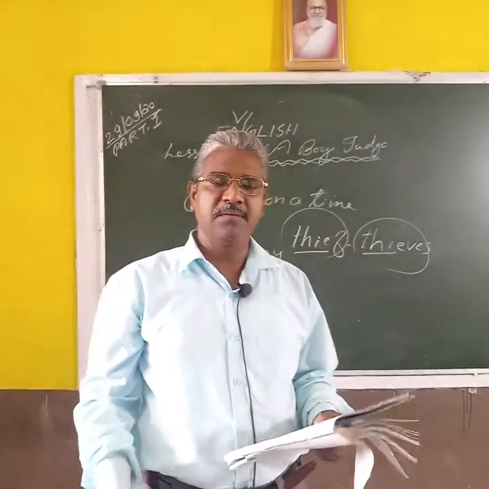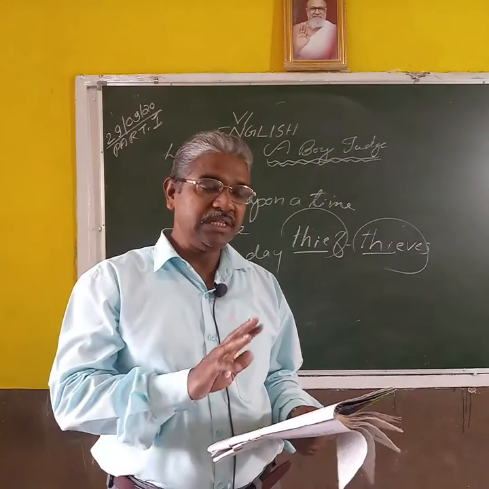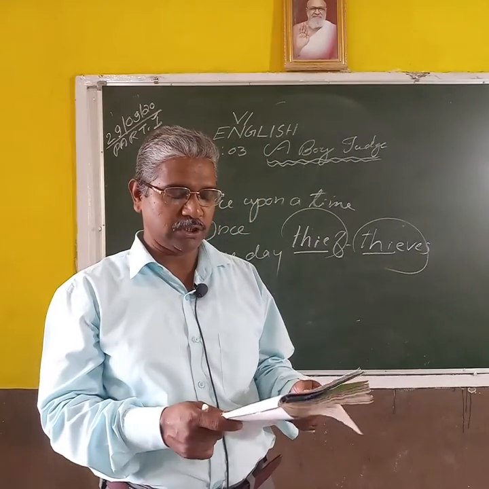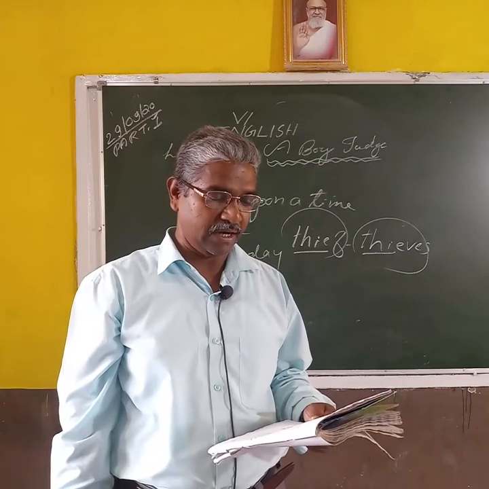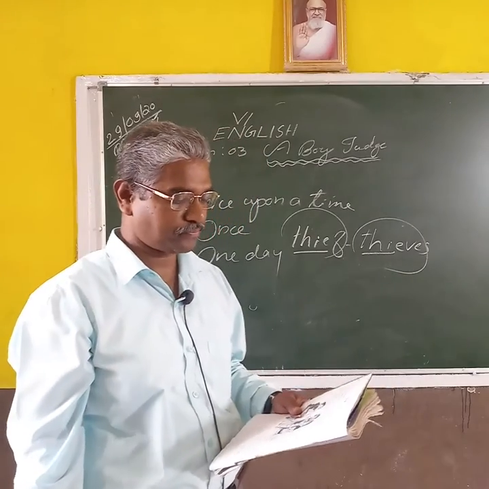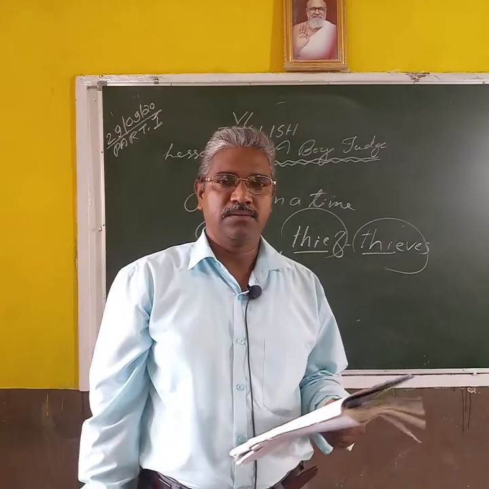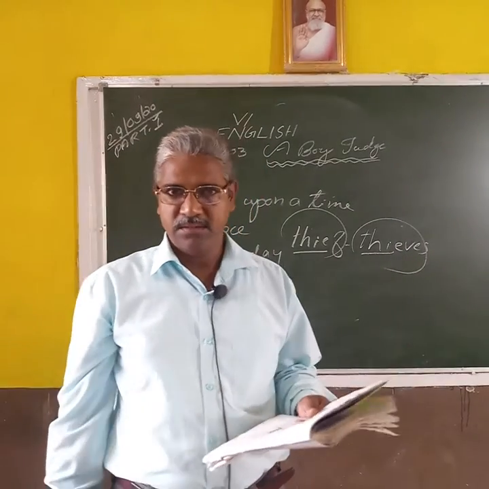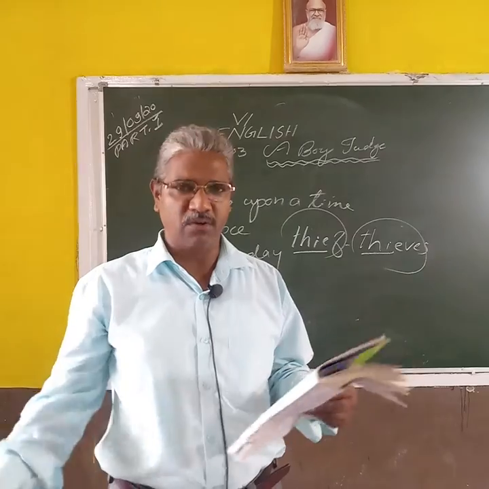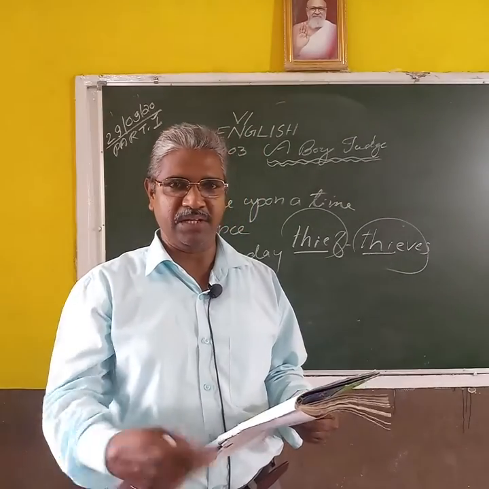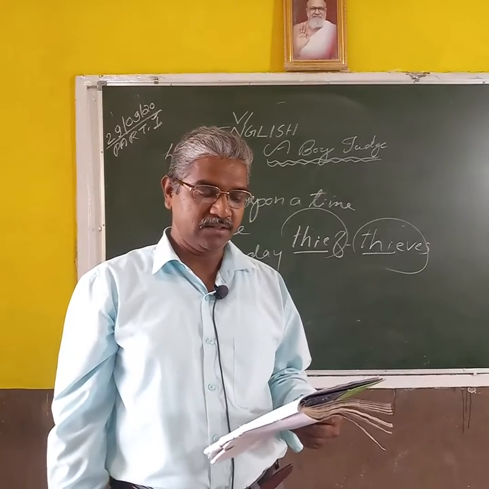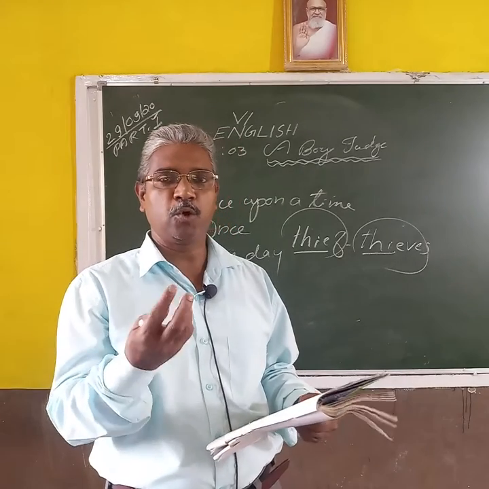Once upon a time, there were three thieves who had stolen a pot of gold in a distant town and were returning to their village. They were very close friends. One day they went into the city to steal something, and one day they got a pot of gold.